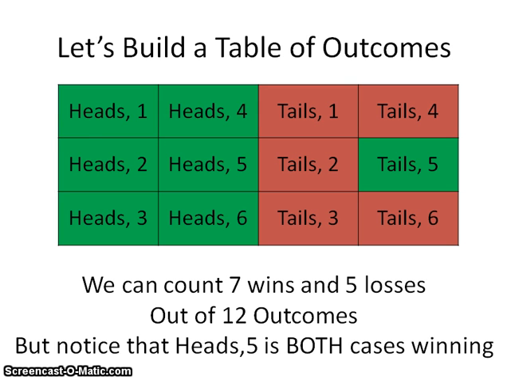But in this situation, we can count 7 ways to win and 5 ways to lose out of our 12 possible outcomes. There's no other possible outcome I can think of. It's just heads or tails, and then it's 1 through 6. We have every single combination done out because we did it nice and organized.